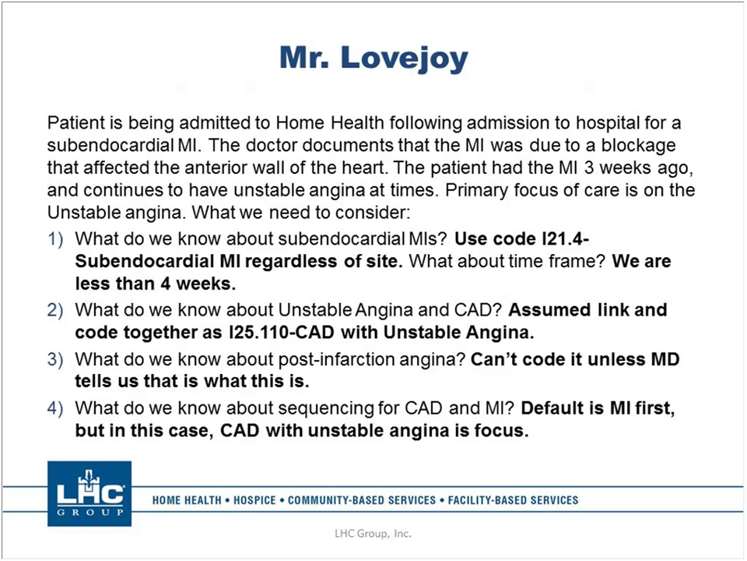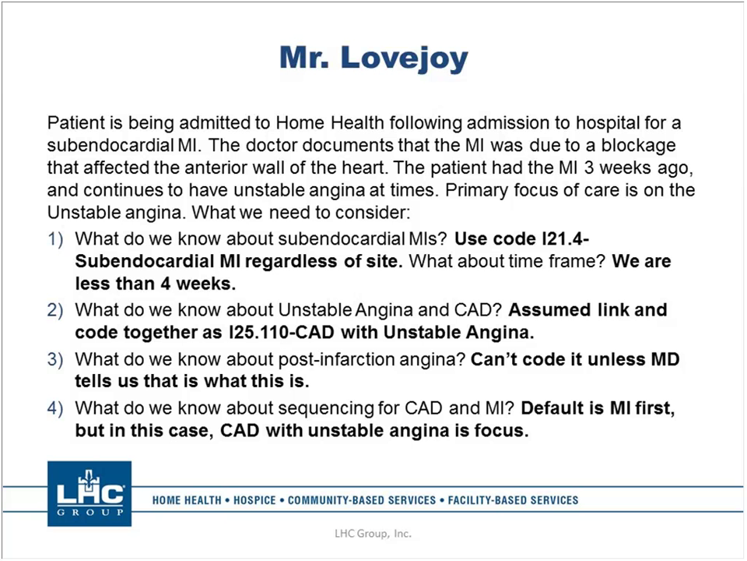So the way that I did these scenarios is a little bit different from the way I've done other ones. I wanted us to work through them together. So what do we need to consider? It's just a few sentences I gave you about the patient. What do we know about this type of MI? I told you that if the physician says it's a subendocardial or a non-transmural MI, we don't care about anything else. We don't care what wall of the heart. We don't know why. We don't care why. He said it's subendocardial, so we're going to use code I21.4 for subendocardial MI.